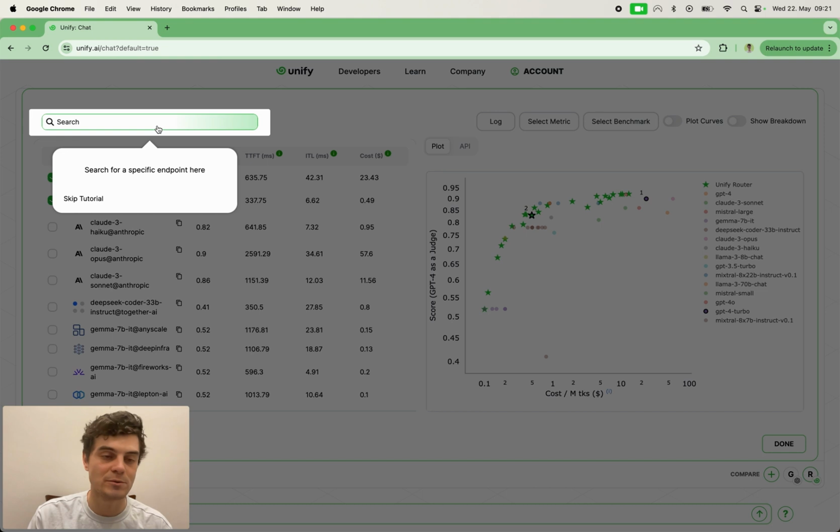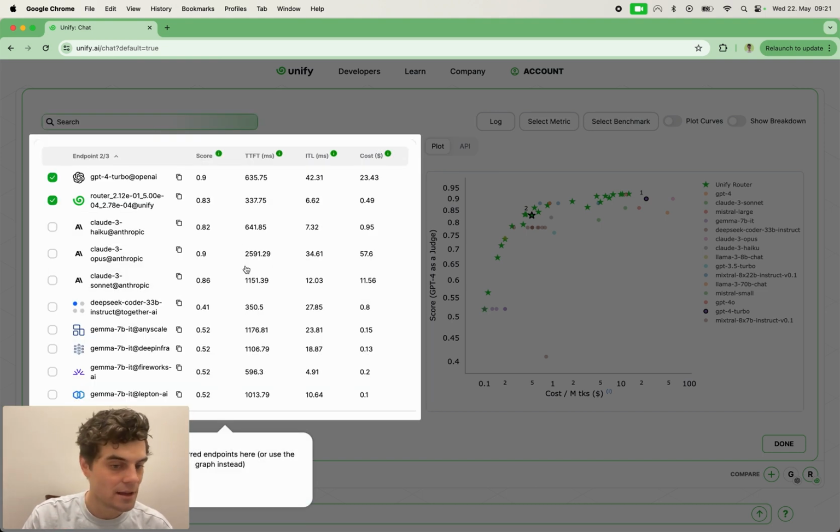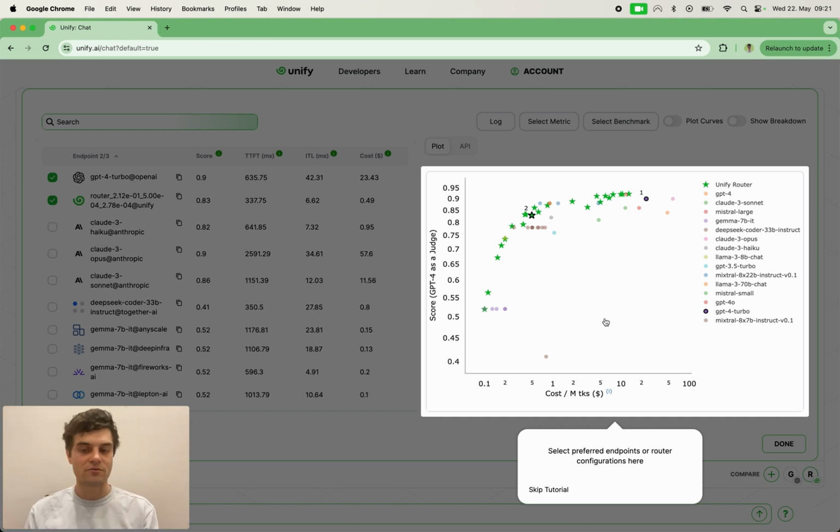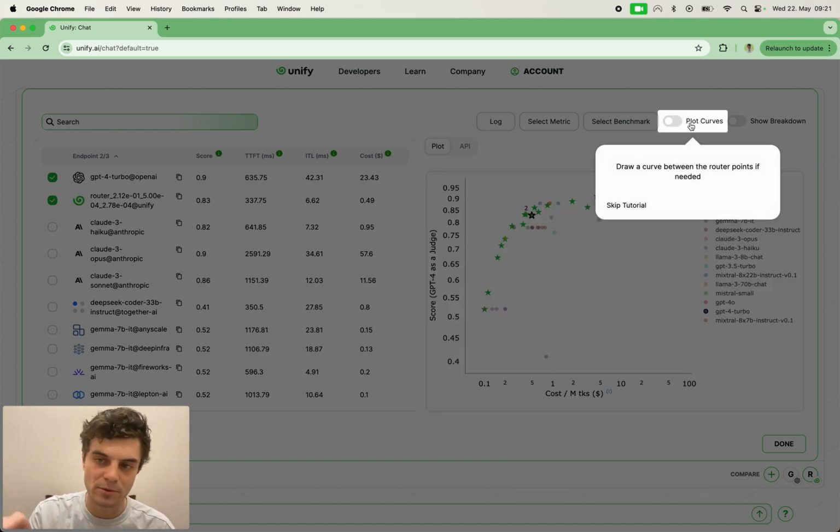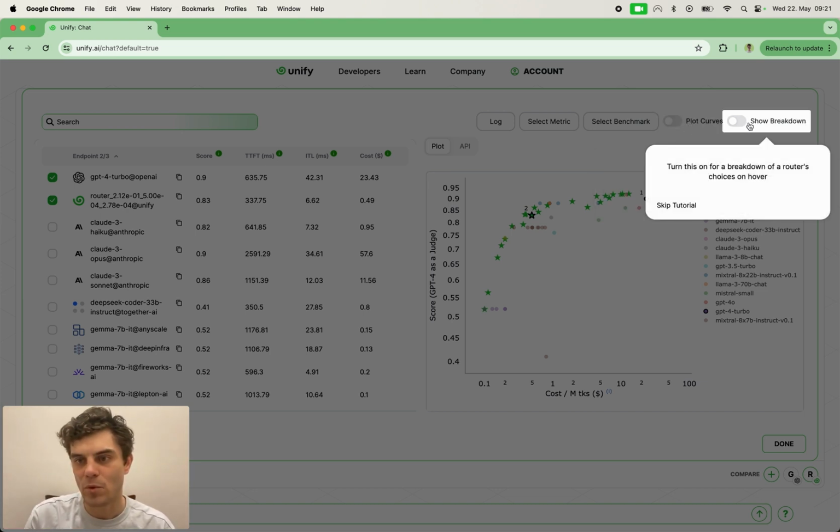We can search for any specific endpoint on the left-hand side as well. We can select them here on the scroll down, so we can scroll through and see all of the different endpoints here as well. We can also select any of these on the graph on the right-hand side. So you can select endpoints directly on the graph and click on them to select for use in the chat interface. We can plot curves through the router points. I'll show you what that looks like later, but just to connect the dots of the different router points. We can look at how each of the router configurations are using different models, and we can then plot for each of these stars, which are the routers, how many different models and providers it's using under the hood to achieve this performance, basically.